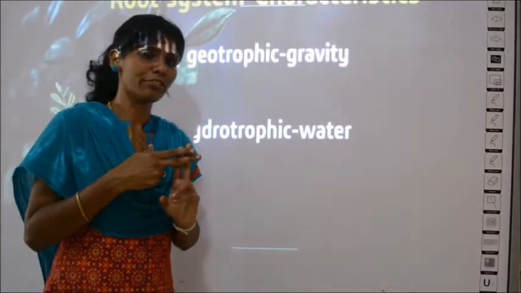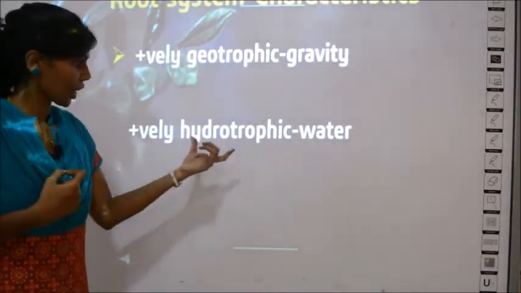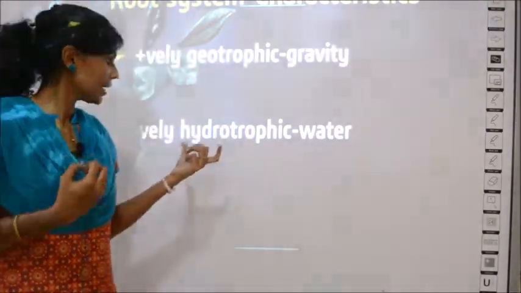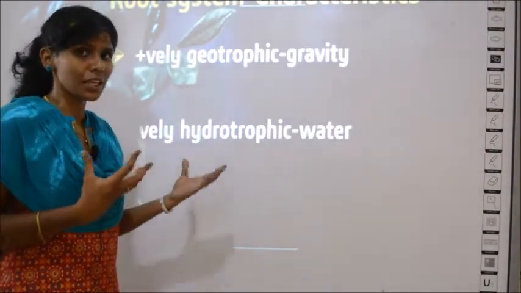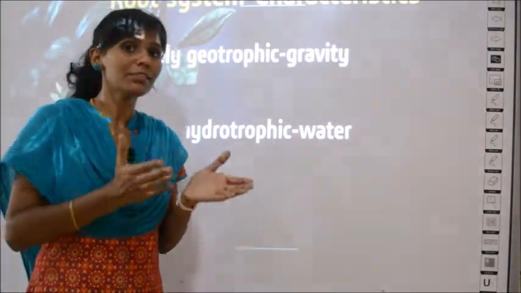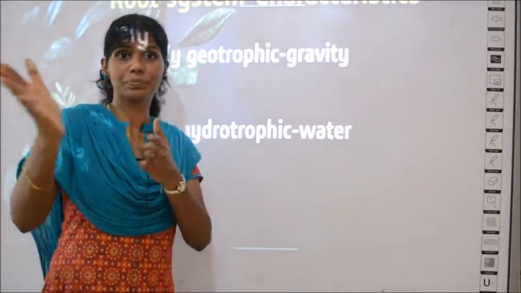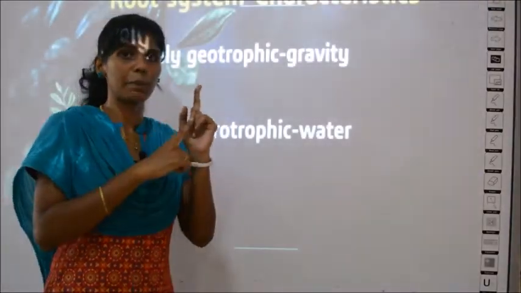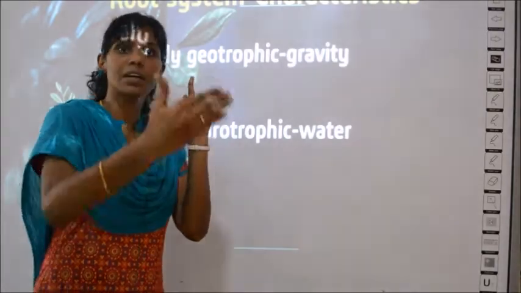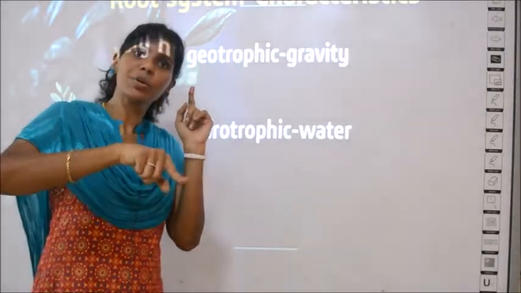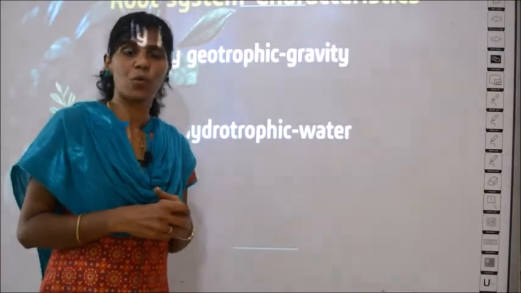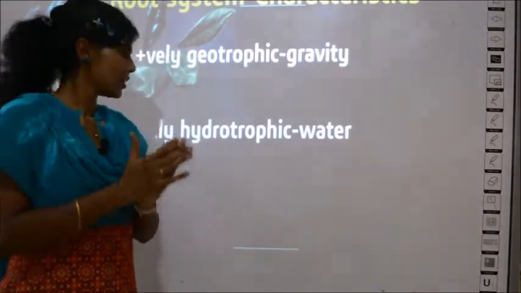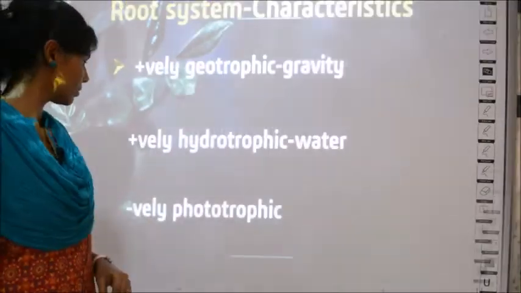The second character of roots is that they are positively hydrotrophic. Trophic means, what did I tell you? Attraction, and hydro means water. So in this case they are attracted to water. Wherever there is water in the ground, the roots will find their way and try to reach that place. Say for example, you have a plant in one place, but the water is somewhere away from the plant. The roots will start growing in the direction where there is water. Why? Because they are attracted towards the water. So it is called positively hydrotrophic.